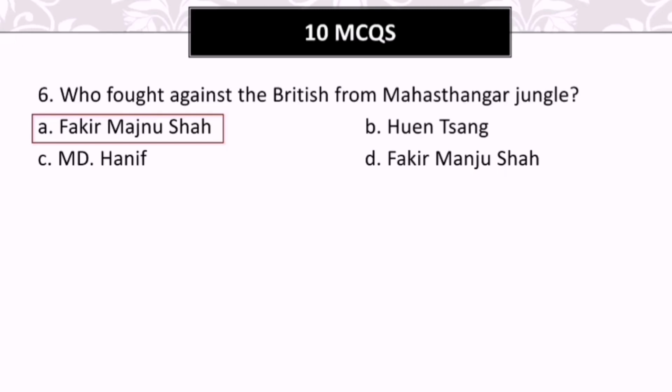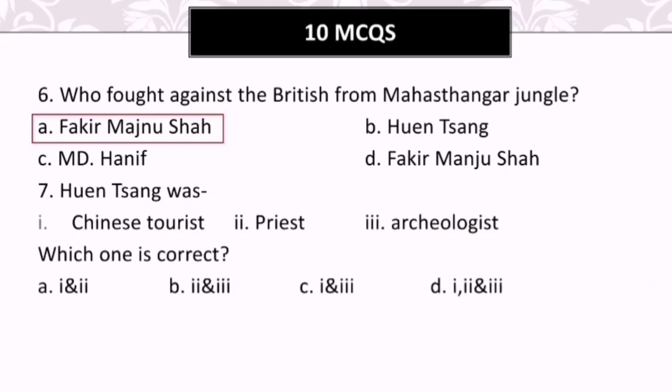Okay, let's see what is the next question. That is question number 7. See, this question is about Huan Shang. Let's see the options here, as it is a multiple choice question. Okay, so let's see options. The options are given like that: 1. Wen Shang was a Chinese tourist, 2. priest, 3. archaeologist. And now you have to choose which one is correct. The option A, 1 and 2, B, 2 and 3, C, 1 and 3, and D, all of the 3. That is 1, 2 and 3.